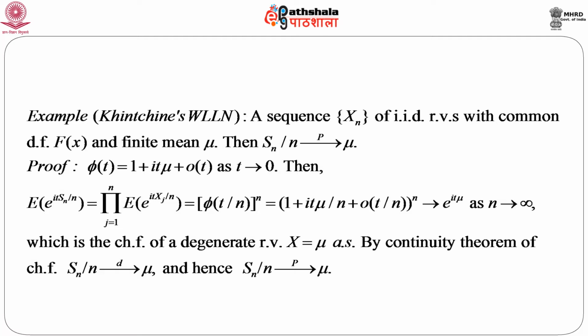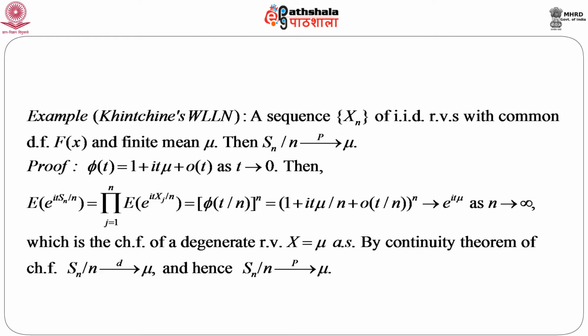Again, just calculate the characteristic function. We know that the characteristic function phi t of a random variable can be written as 1 plus i t mu plus small o of t, that means this part goes to 0 as t goes to 0. Then the characteristic function of S n by n is the expectation of e to the power i t S n by n, which is nothing but the product, since these are IID random variables, of e to the power i t x j by n over j equals 1 to n, which is phi of t by n whole to the power n. If we simplify, 1 plus i t mu by n whole to the power n goes to e to the power i t mu.